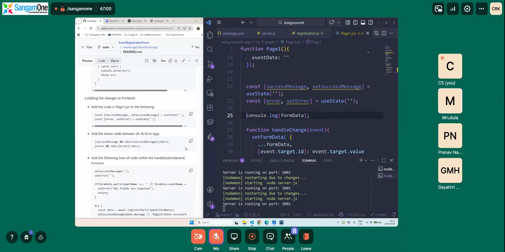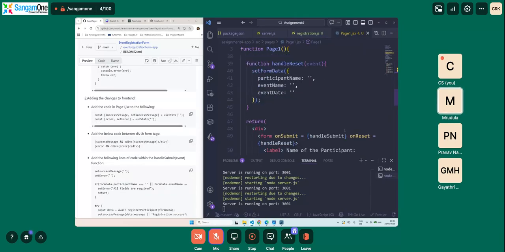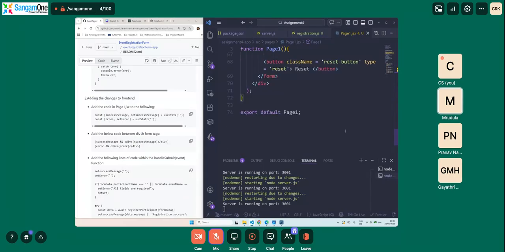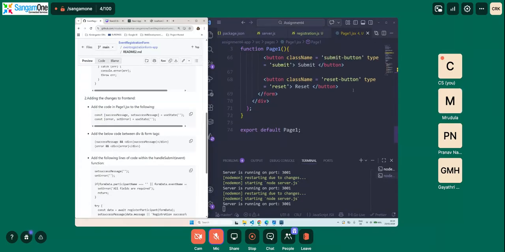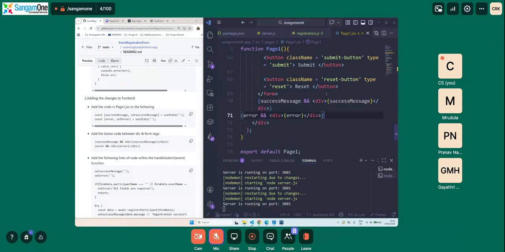So now we also need to know, once you register, normally a registration successful message will appear, correct? So where does it appear? Inside our form. So what we are going to do is we are going to add the success message or error message within the form tags. Okay, here. Okay. These are just beautifications.